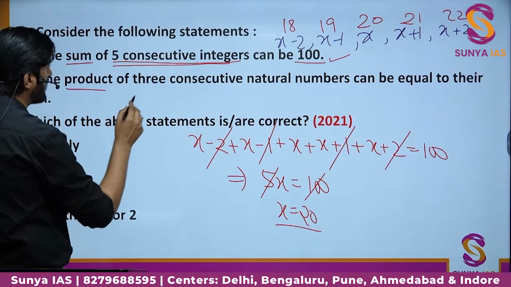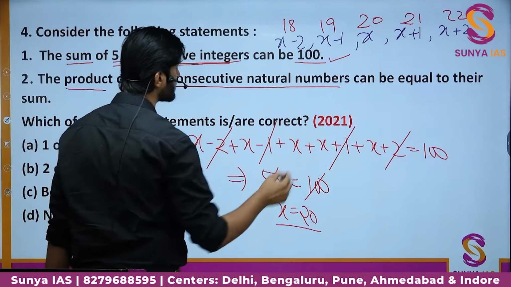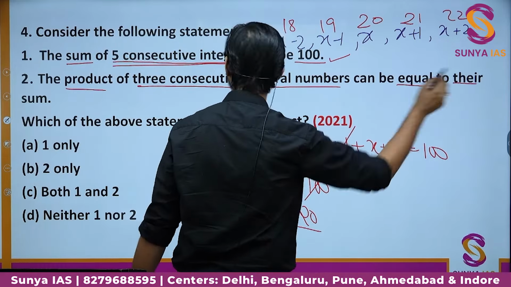The product of 3 consecutive natural numbers can be equal to their sum.